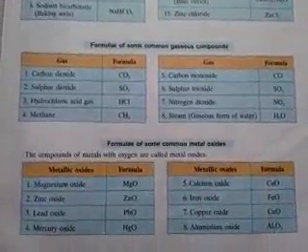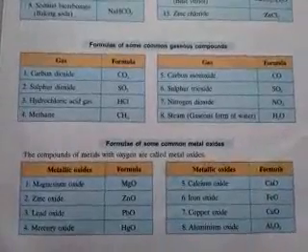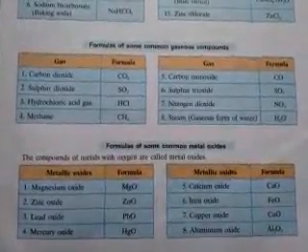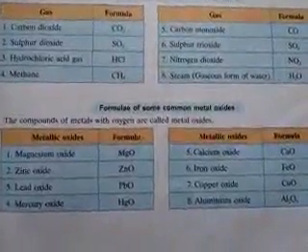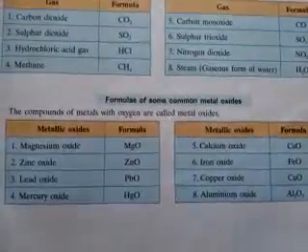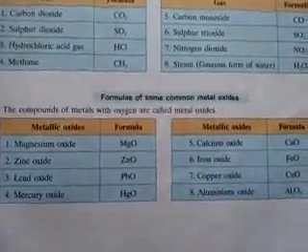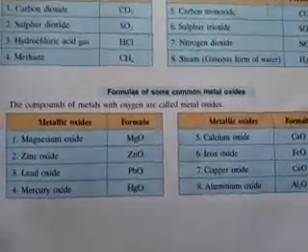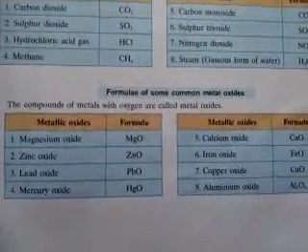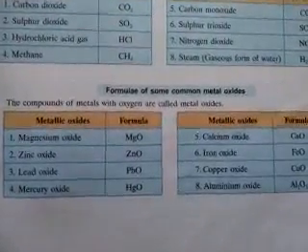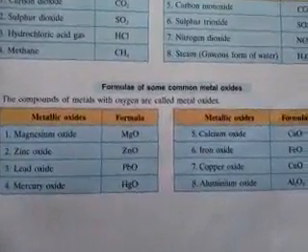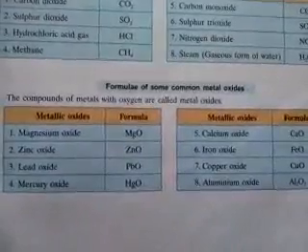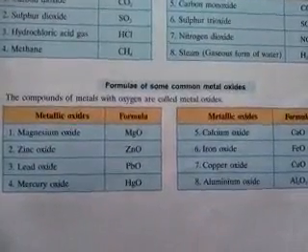The very important thing is that you have to know the common names. Suppose someone asks you the formula of baking soda, you have to say NaHCO3. If someone asks you the formula of washing soda, washing soda is an ordinary or general name, but the chemical name is sodium carbonate, so it is Na2CO3.10H2O. Your vinegar is CH3COOH, actually acetic acid.